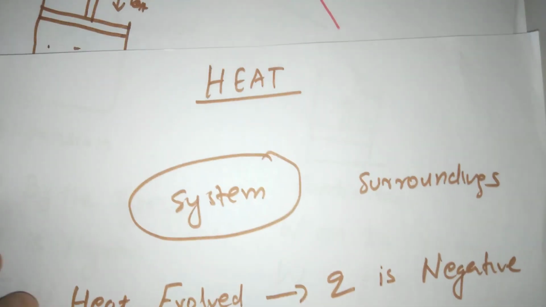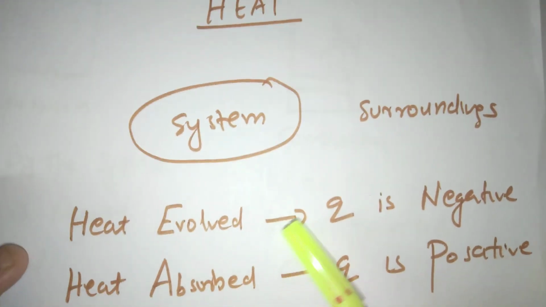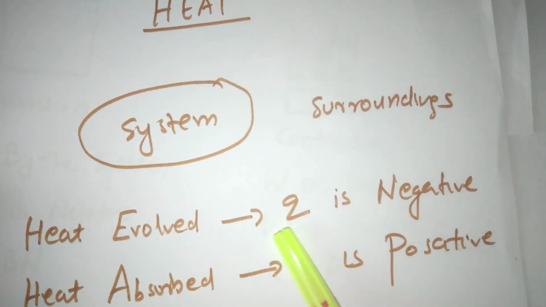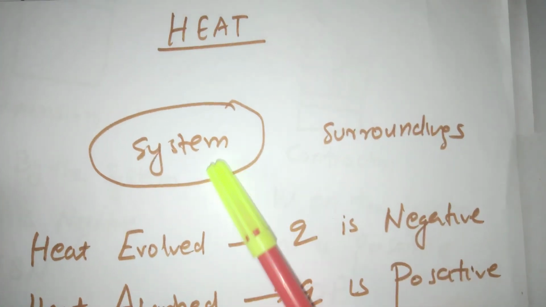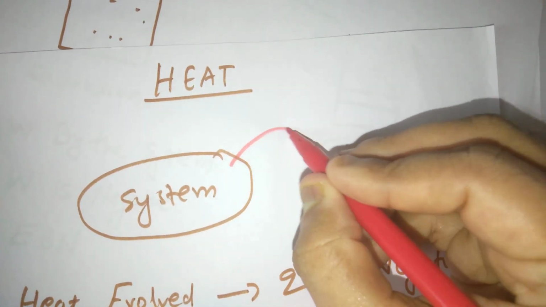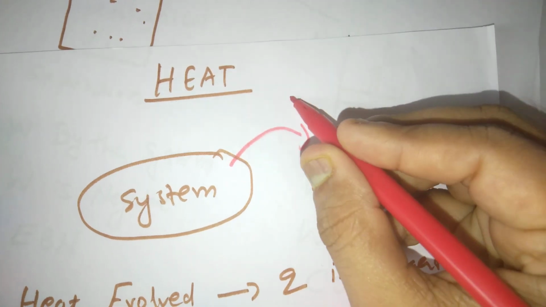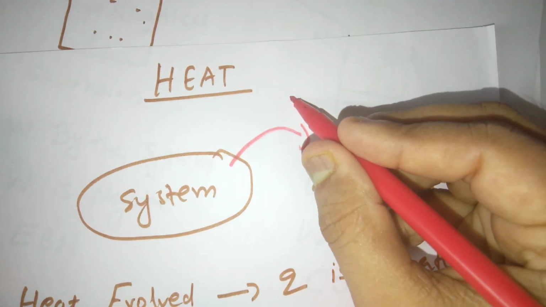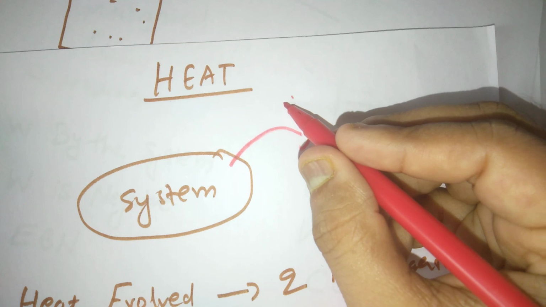Now, next is about heat. Heat evolved from a system: Q is negative. If heat is evolved, heat is going from system to surrounding. This is negative.